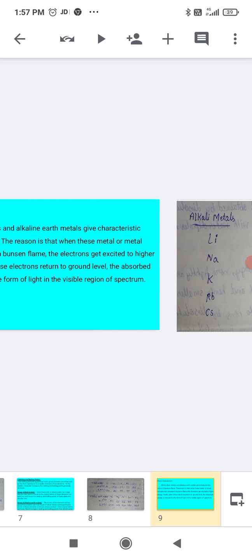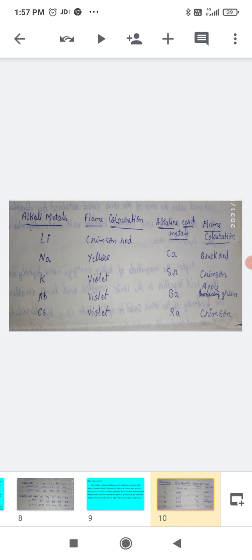This one you should remember very carefully. The flame coloration for these alkali and alkaline earth metals is not due to the electrons getting excited. It is due to the electrons returning to the ground state after being excited: while returning to the ground level, they release the energy as light, and that is the flame coloration.